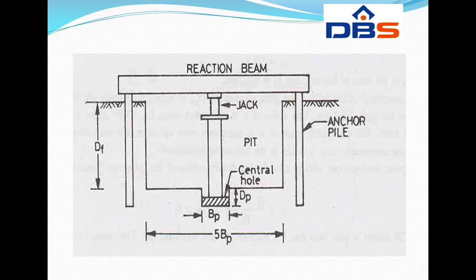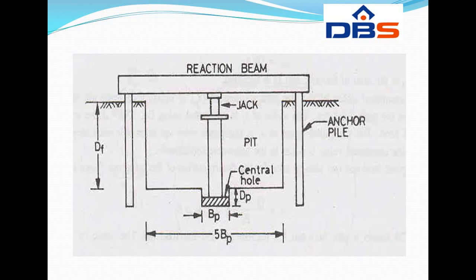Alternatively, the loaded platform can be used to provide reaction. The seating load of 7 kN per meter square is first applied, which is released after some time. The load is then applied in increments of about 20% of the estimated safe load or 1/10 of the ultimate load.